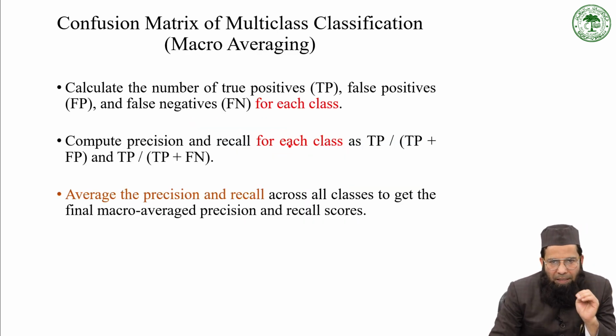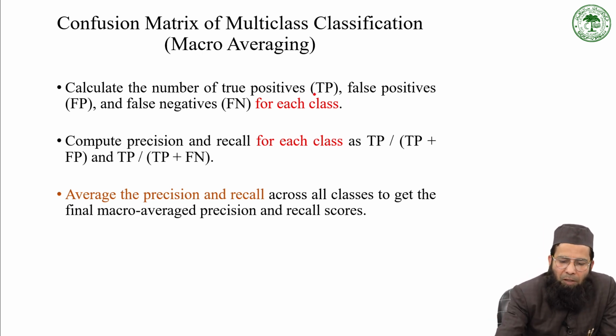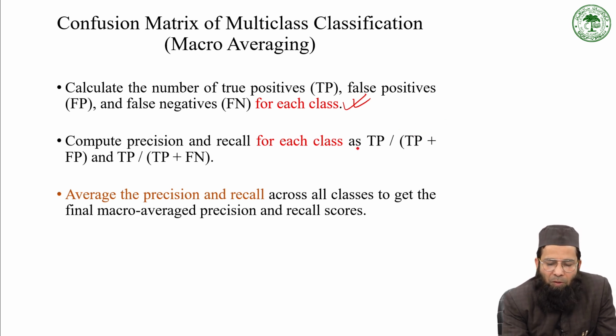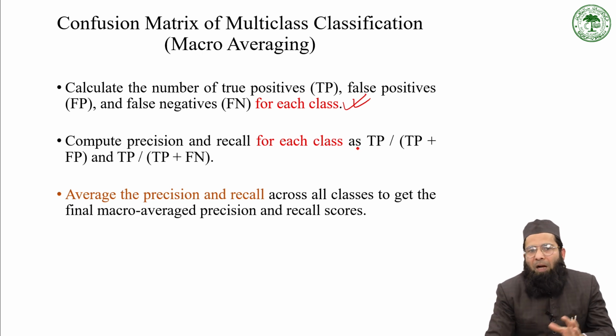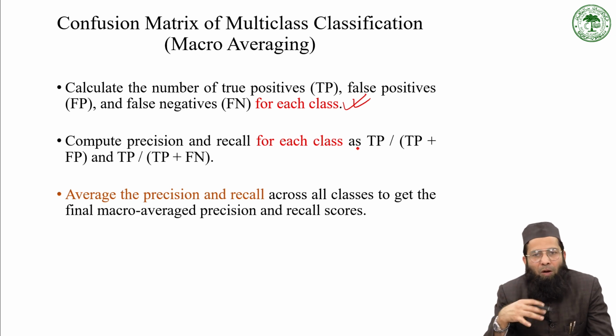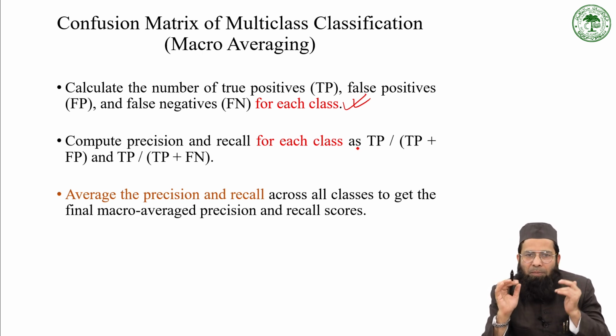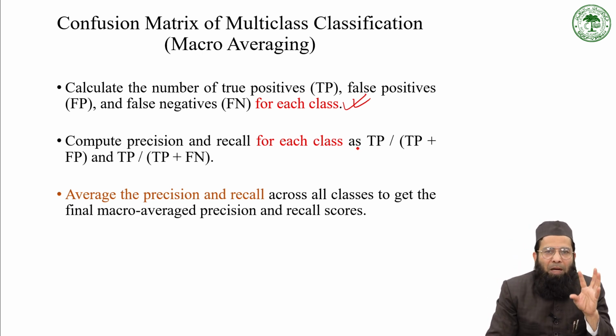So this is the target. After that, when we have calculated true positive, false positive and false negative for each class, we will compute precision and recall for each class. In this way precision and recall is calculated for each class. After that, we will take the average to calculate the precision and recall for the whole data set. That is called macro averaging.